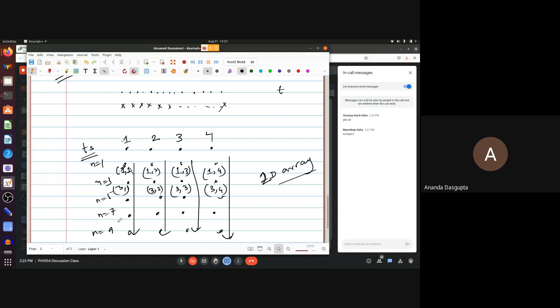I'm just writing it down explicitly because I'm going to do something which I don't think you have seen before, although I may be wrong. Have you seen the meshgrid operation in NumPy? The meshgrid function?